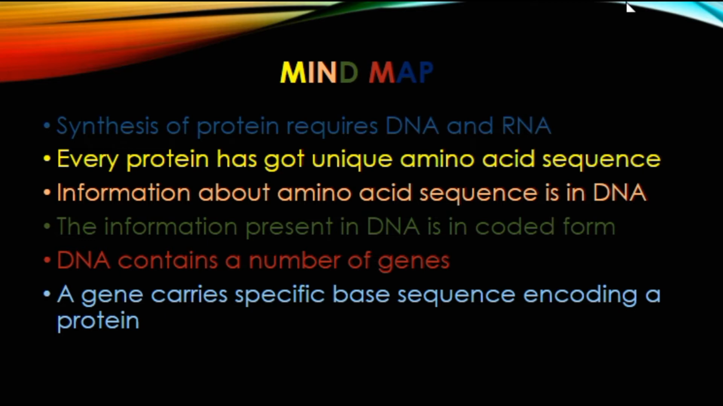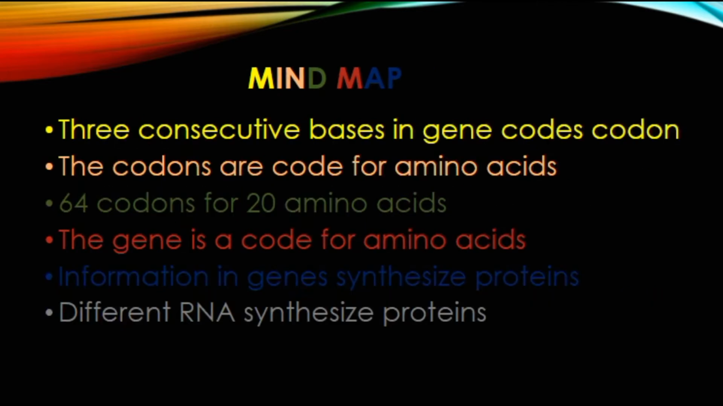We talked earlier that DNA controls the life and activities of the cell, and it is composed of genes. So obviously when proteins are specific and amino acids are specific, then genes have a specific base sequence for encoding that specific protein. And the next thing, three consecutive bases in a gene code for a codon. The codons code for amino acids. For example, the three bases adenine, thymine, guanine.